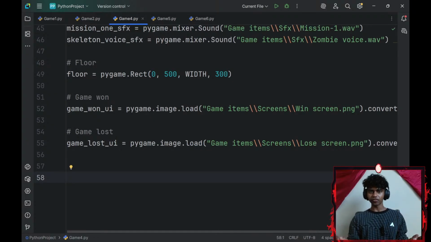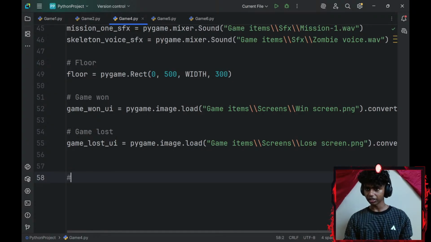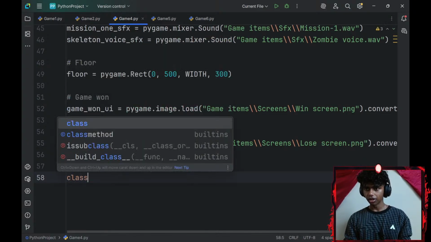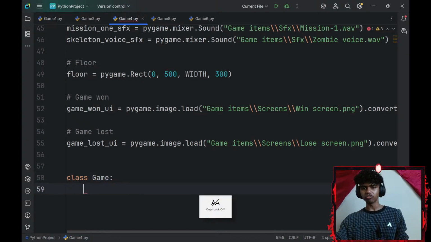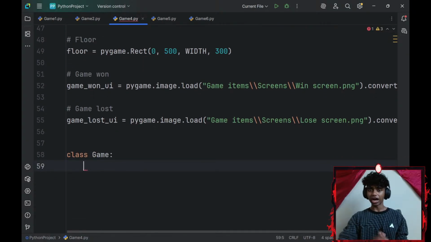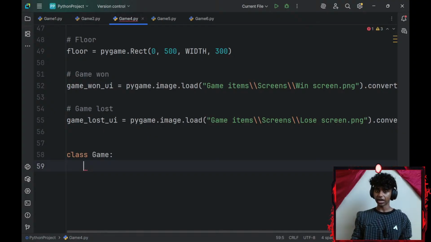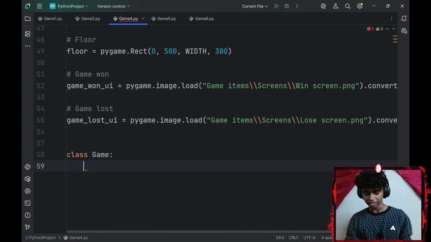Okay, now since I can't think of anything else, let me go ahead and create my classes. So the first class is going to be my game class. Basically, the reason I'm creating a game class is to add all the collision variables and everything that I want to reset eventually when my player hits R to reset the game, if that made any sense.